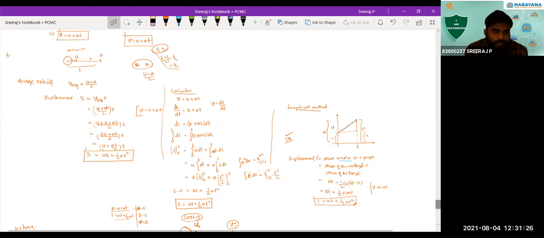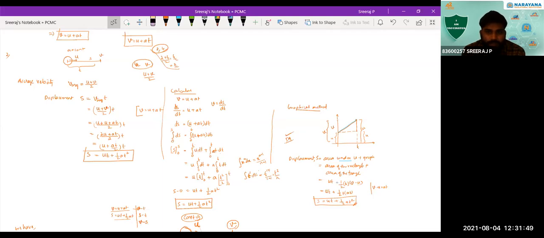First we took the average velocity, and from that equation we derived s. We substituted v is equal to u plus at in that equation, and we got s is equal to ut plus half at square. And in the calculus method, for the first equation we took v is equal to u plus at. We wrote v is equal to ds by dt, and we integrated to get the final result, s is equal to ut plus half at square.